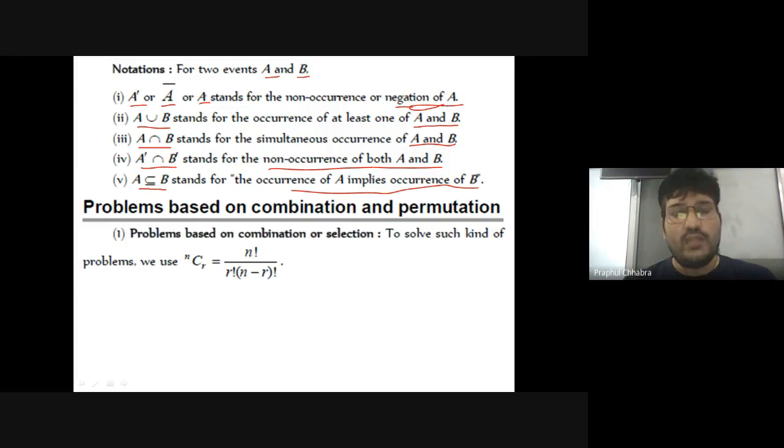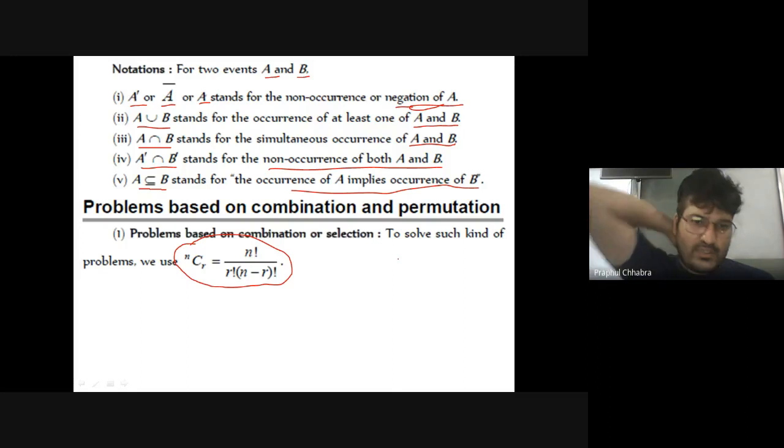Now, in some probability questions, we will use the concept of permutation and combination as well. So how will we know when to use the concept of permutation and when to use combination in probability? First of all, the formula of combination is nCr equal to n factorial divided by r factorial into n minus r factorial. What does this formula say?